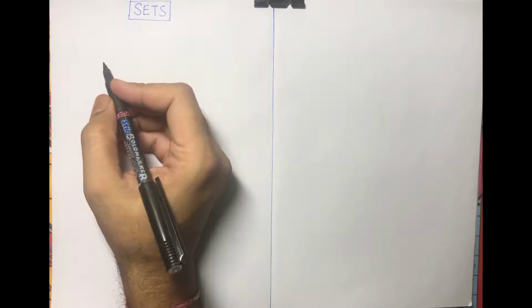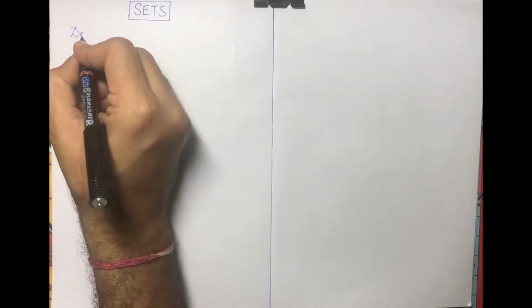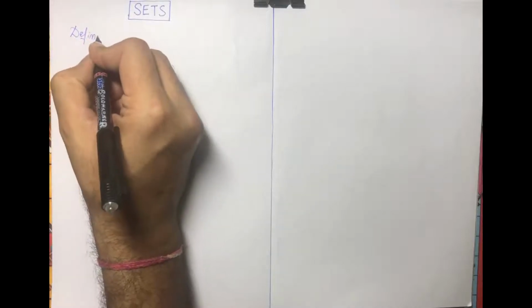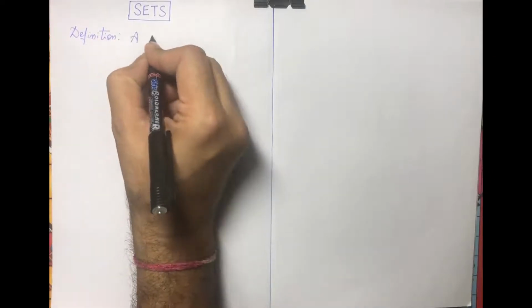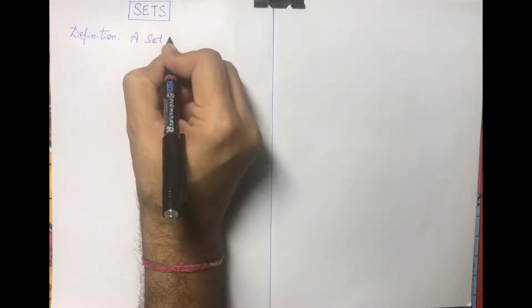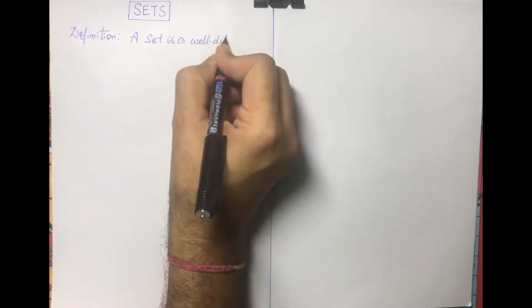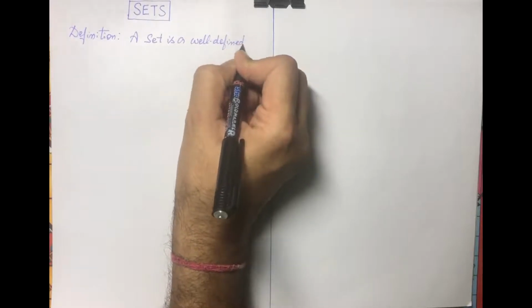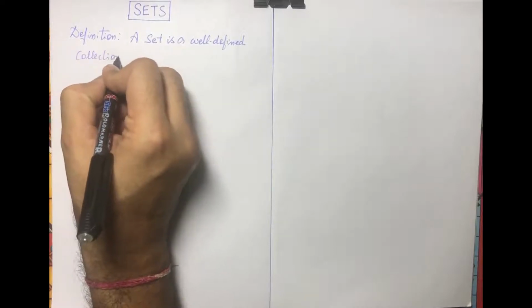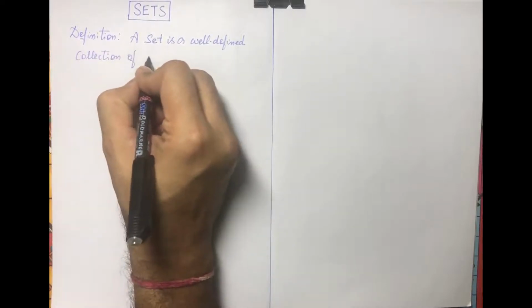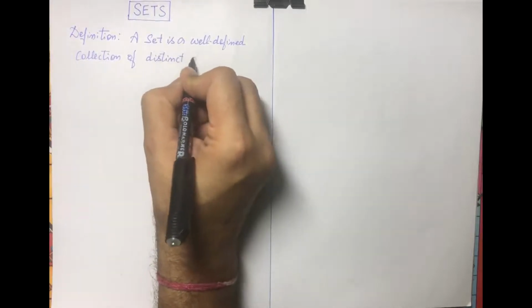Sets. So we start with the definition of sets. A set is a well-defined collection of distinct objects.